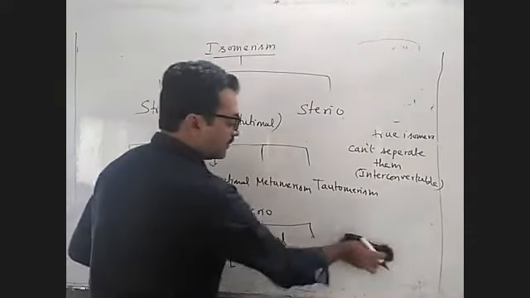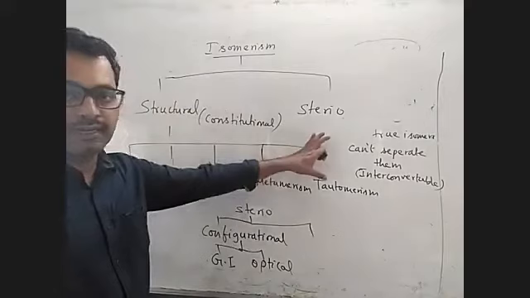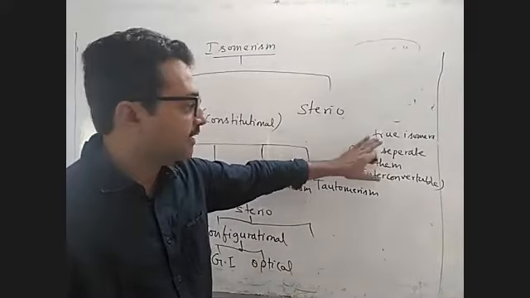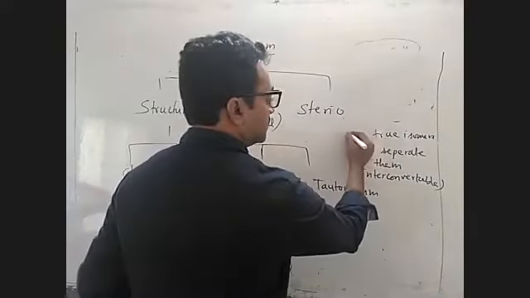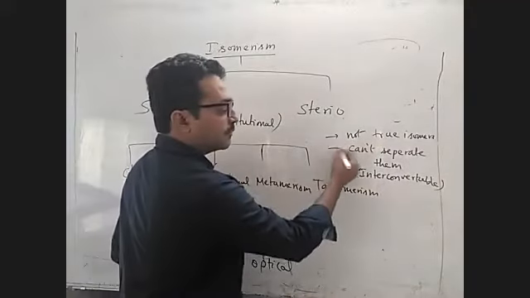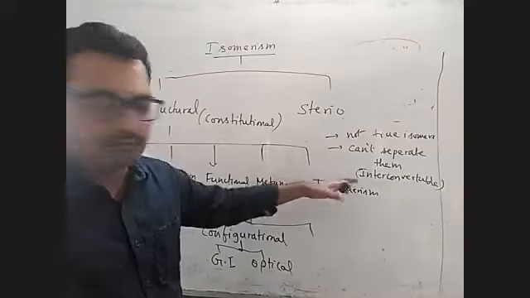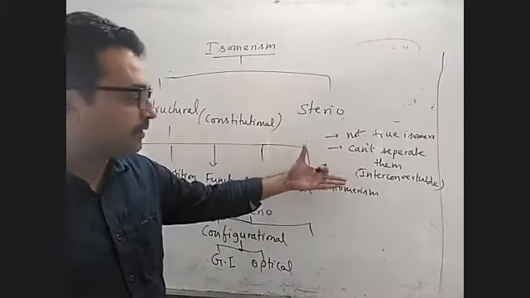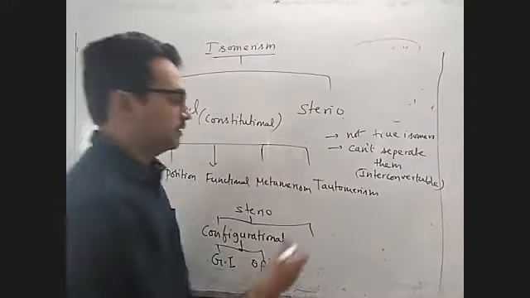What are the main points in this? They are not the true isomers. First point: we can't separate them, because they are interconvertible at room temperature.